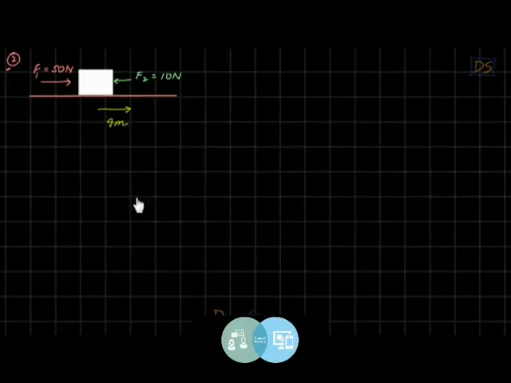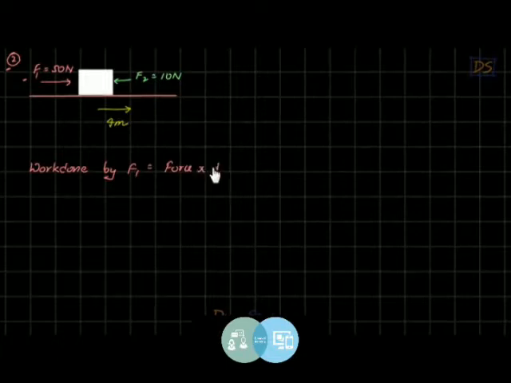Okay, students. Now we have to calculate work done by this force and the work done by this force. So first of all, let me calculate work done by this force. So work done by force F1 will be written as force into displacement. That's the formula. So the force here is 50 and you can see displacement here is 4. So the work done here is 200, right?